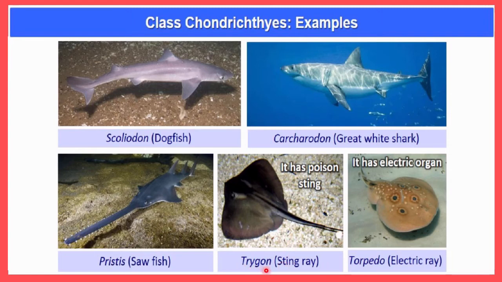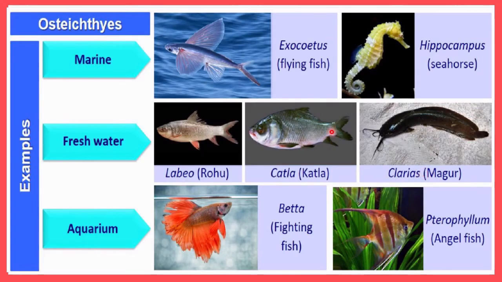The name is Trygon. These fish have an electric organ, which is sometimes responsible for electric current also. This is called Torpedo, and another name for it is electric ray, just because of the presence of the electric organ. Next, you can see examples of organisms of osteichthyes.